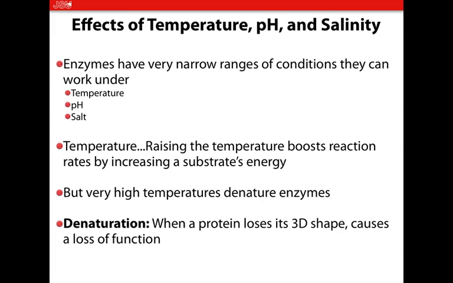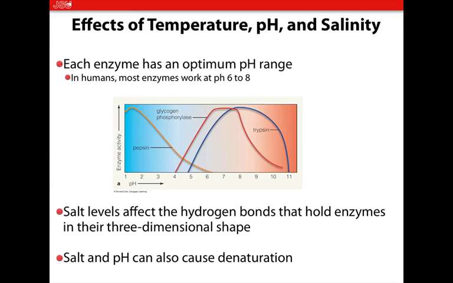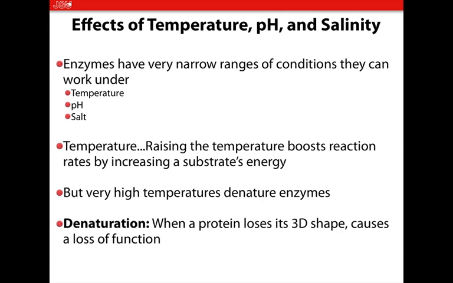Three things that affect enzymes are temperature, pH, and salt. Okay, and we're going to look at each one of these. Key point is what? As we change these conditions, the rate at which an enzyme will function will change. Okay. For temperature, right, enzymes are protein. And as you change the temperature, you're going to change the shape of the enzyme.